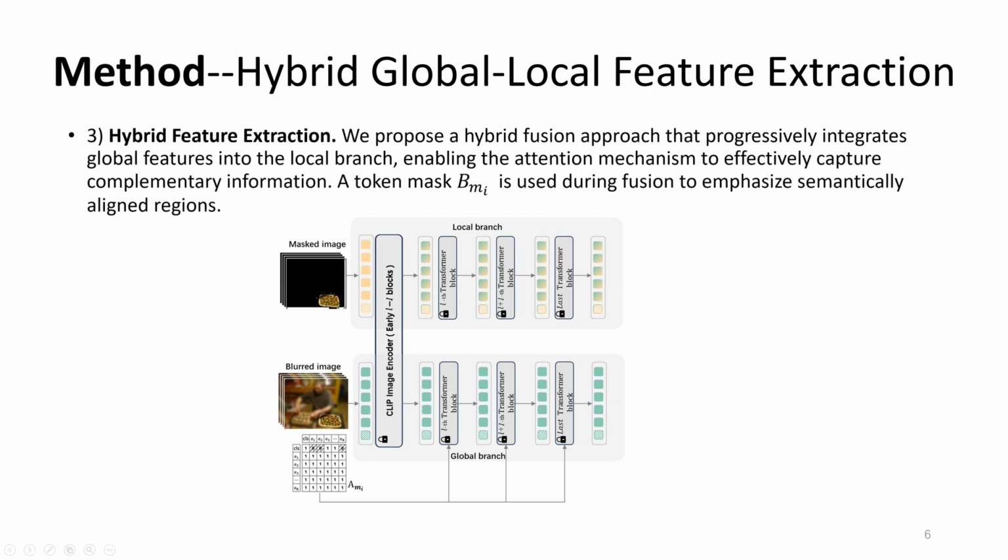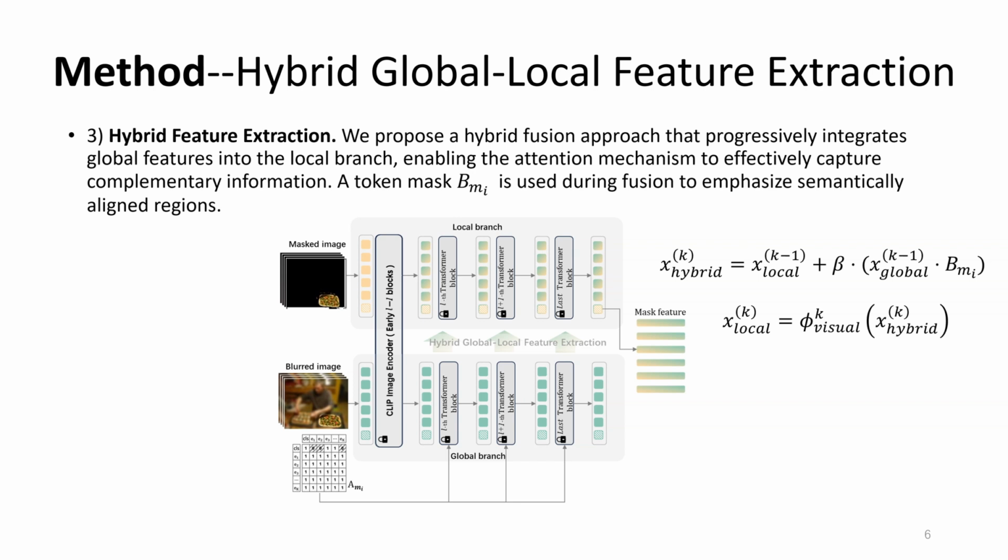Now, let's look at the third and key part of our framework, hybrid feature extraction. The goal is to combine local and global features in a way that improves mask representation without losing focus on the target. The local branch captures detailed appearance of the mask region, while the global branch provides context from the surrounding scene. We fuse them progressively through the CLIP encoder layers, allowing the model to learn how to best use both types of information. A token mask is used during fusion to ensure only the image tokens within the mask region are considered, avoiding interference from irrelevant background areas.